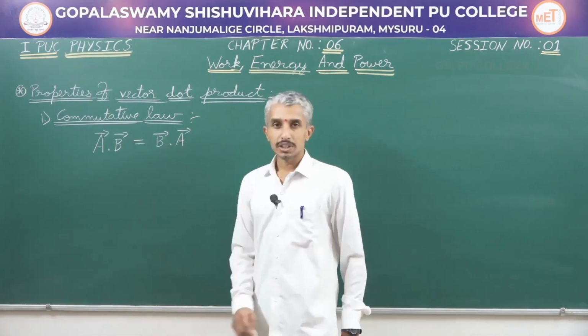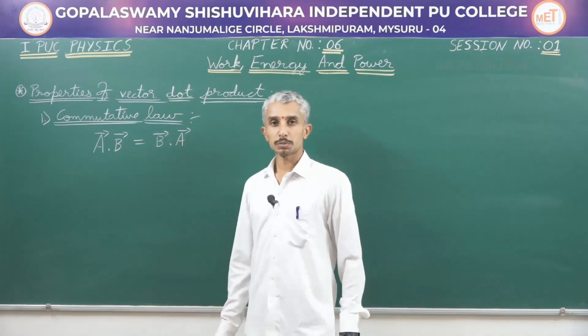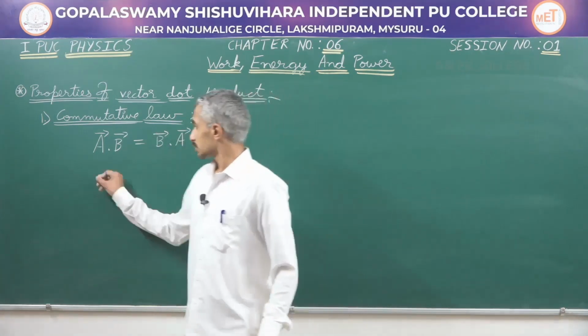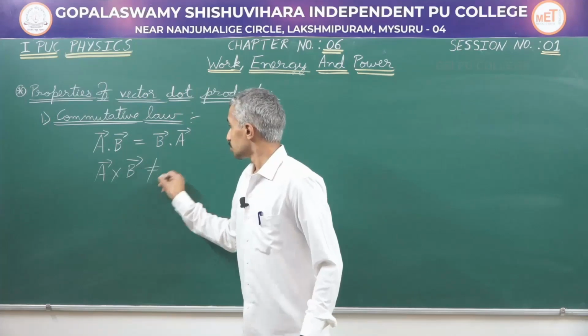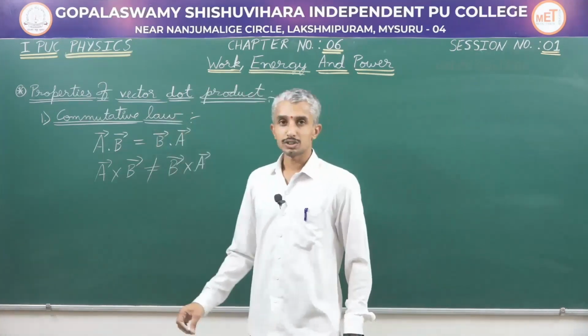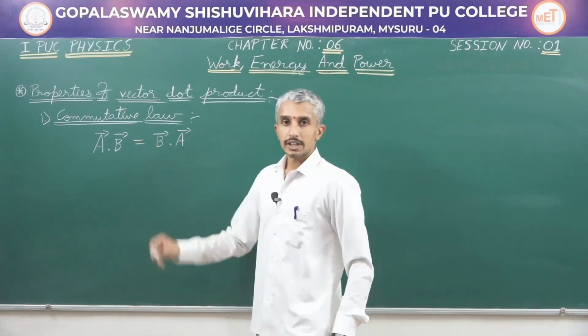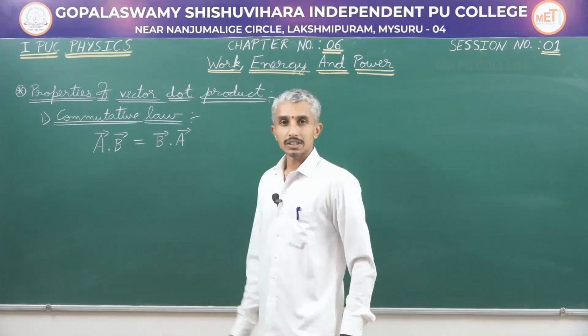You can understand this commutative law better when we learn about the commutative law with respect to the cross product. There we will see that A cross B is not equal to B cross A. So, the commutative law is a property obeyed by the dot product and not the cross product. Vector dot product obeys the commutative law.